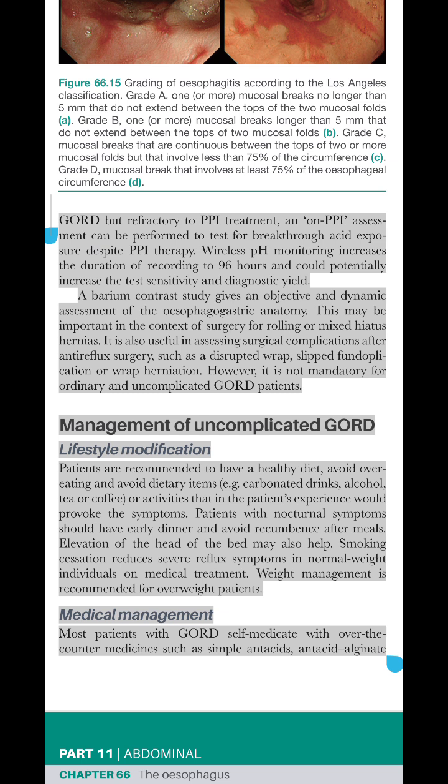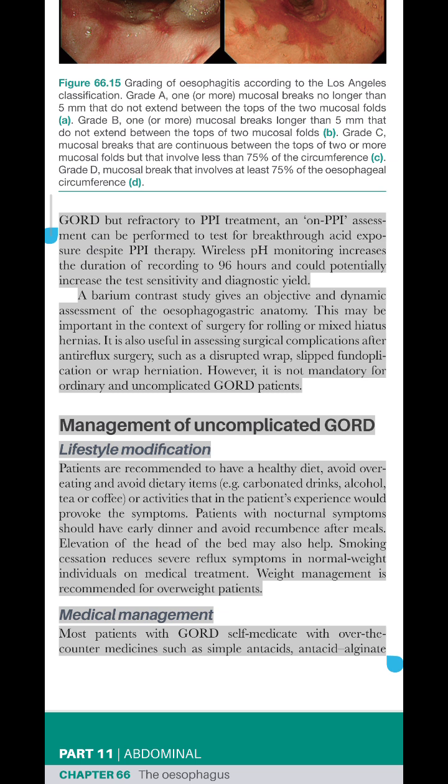and diagnostic yield. A barium contrast study gives an objective and dynamic assessment of the esophagogastric anatomy. This may be important in the context of surgery for rolling or mixed hiatus hernias. It is also useful in assessing surgical complications after antireflux surgery, such as a disrupted wrap, slipped fundoplication or wrap herniation. However, it is not mandatory for ordinary and uncomplicated GORD patients.